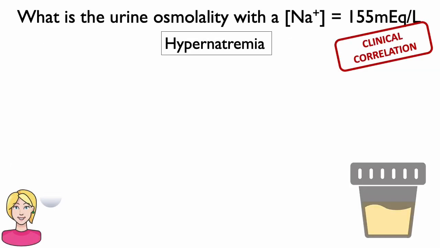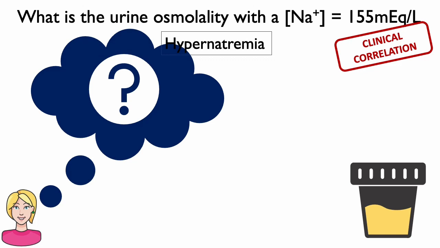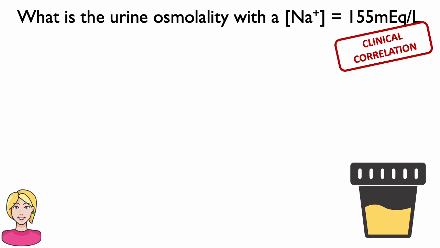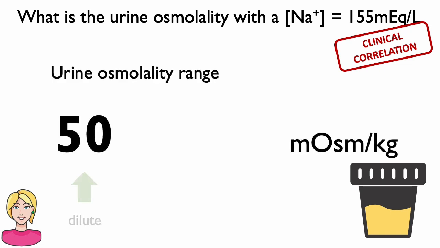What do you think the urine osmolality would be in a patient with hypernatremia with a serum sodium of 155 milliequivalents per liter? To answer this question, you must first understand the kidney's urine dilutional and concentrating capacity. In a functioning kidney, the kidney can dilute the urine to an osmolality as low as 50 milliosmoles per kilogram. That's urine that is mostly water.